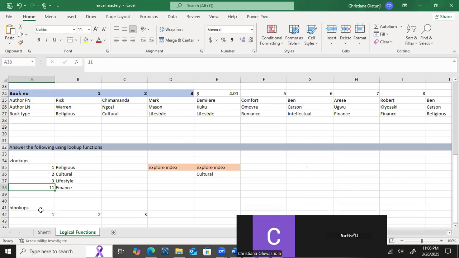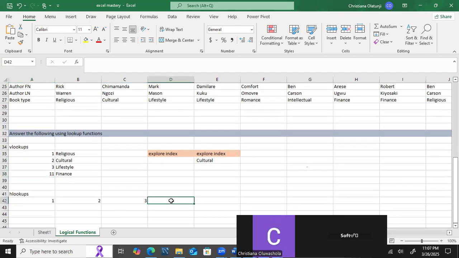VLOOKUP looks from up to down. HLOOKUP looks from left to right. VLOOKUP has to be in a vertical format. HLOOKUP has to be in a horizontal format, that is left to right. Vertical lookup goes from up to down. Vertical lookup deals with columns, column index, while HLOOKUP deals with row index. So now let's give it a try.